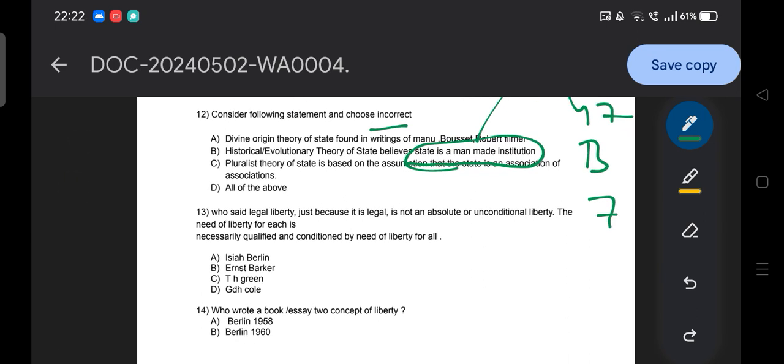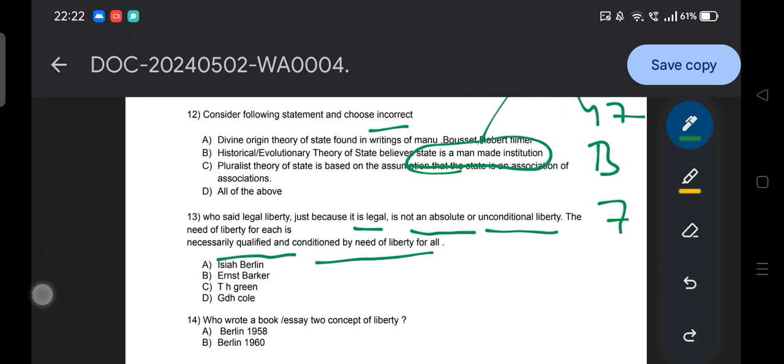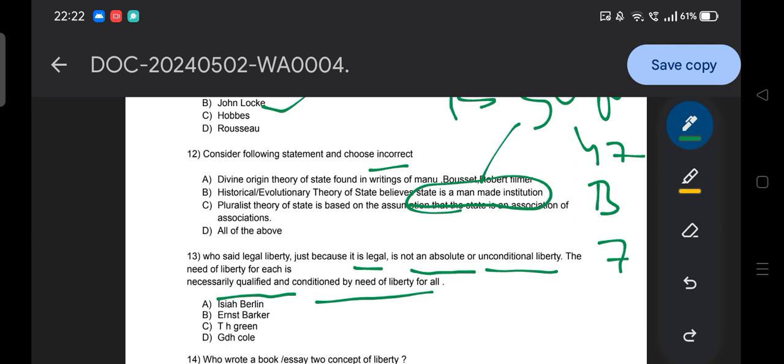Who said legal liberty, just because it is legal, is not an absolute or unconditional liberty? The need of liberty for each is necessarily qualified and conditioned by the need of liberty for all. So who can say this? Option A, Isaiah Berlin. Option B, Ernest Barker. Option C, T.H. Green. Option D, G.D.H. Cole. I have already provided the content with you, where I have mentioned properly in a table the different thinkers and their statements with respect to liberty and rights.